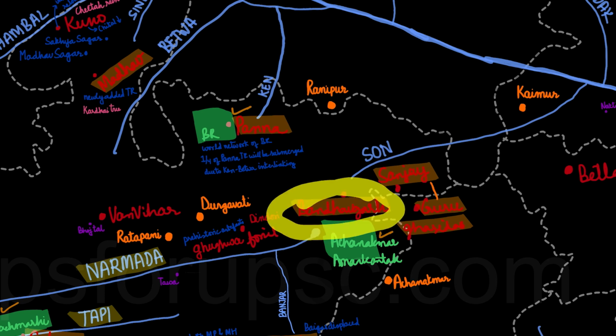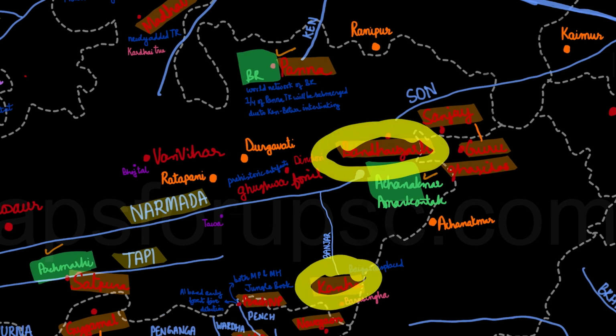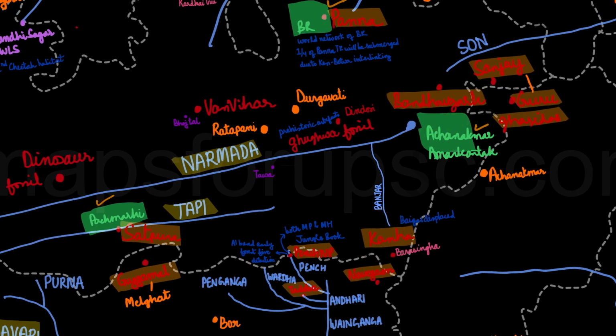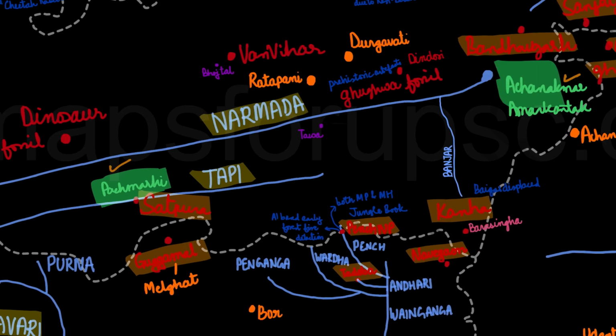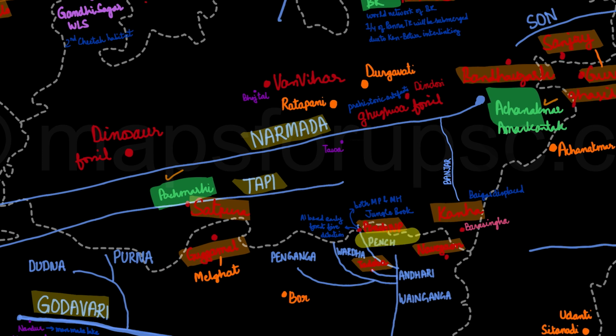Then there is Bandhavgarh, then Kanha. Kanha was in the news because Baigas were displaced over here. And then there is Pench National Park. Pench National Park lies on the boundary between Madhya Pradesh and Chhattisgarh. Sorry, not Chhattisgarh. Pench lies on the boundary between Madhya Pradesh and Maharashtra, whereas Sanjay National Park and Guru Ghasidas lie on the boundary between Madhya Pradesh and Chhattisgarh.